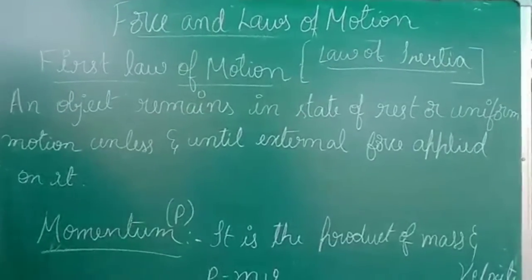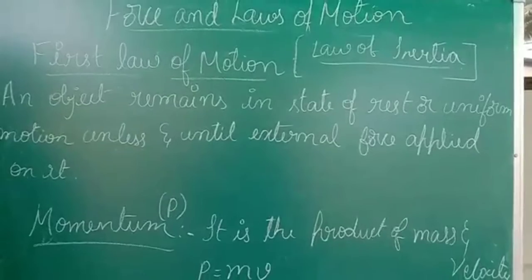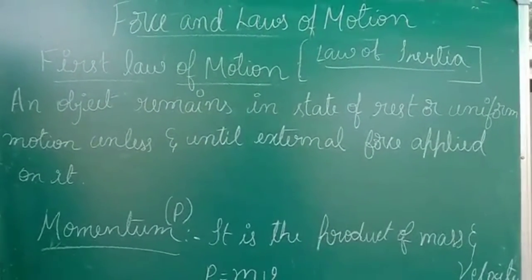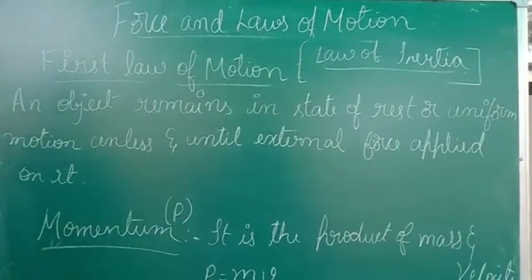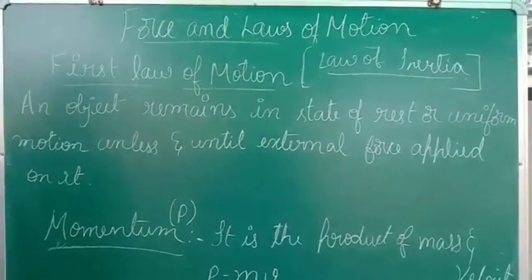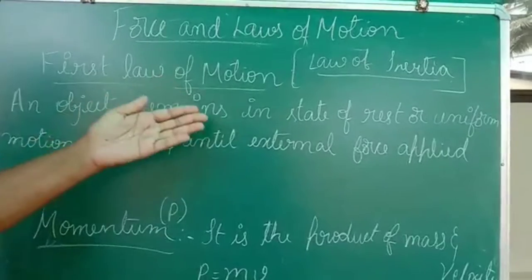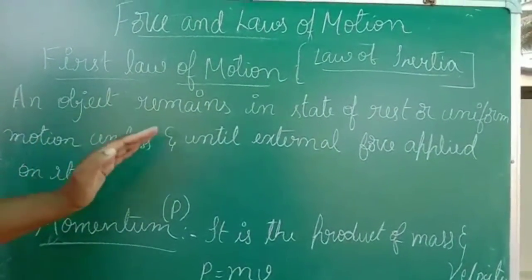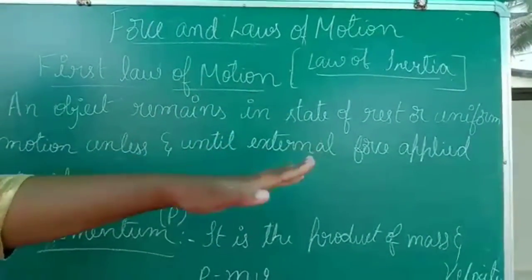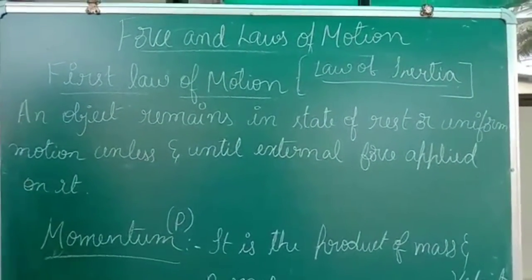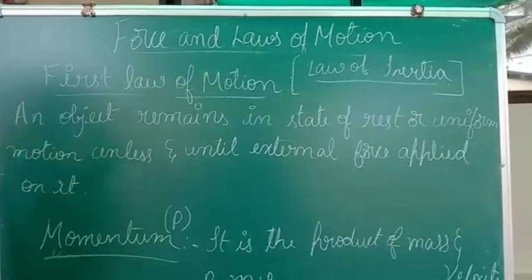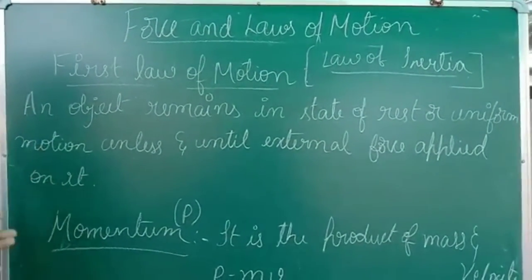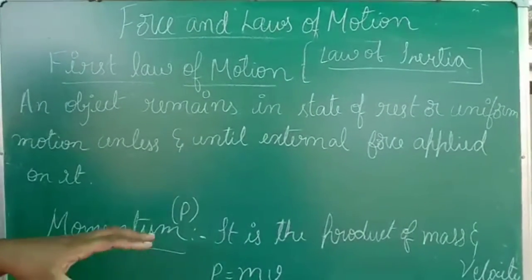Next we'll move on to the first law of motion. This is a very important question: Define Newton's first law of motion will be a question. The law states that an object remains in a state of rest or uniform motion unless and until an external force is applied on it. So it means any object which is in a stationary position, without any external force applied, will not move.